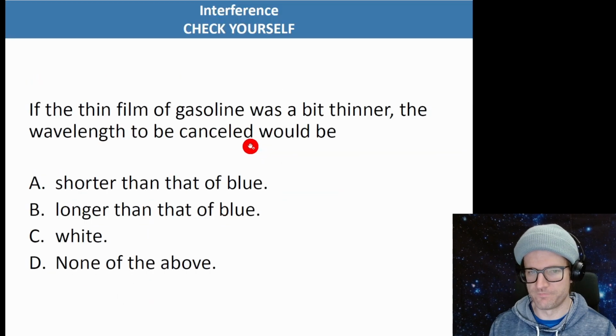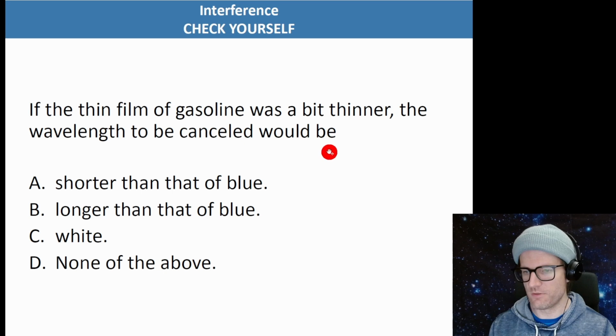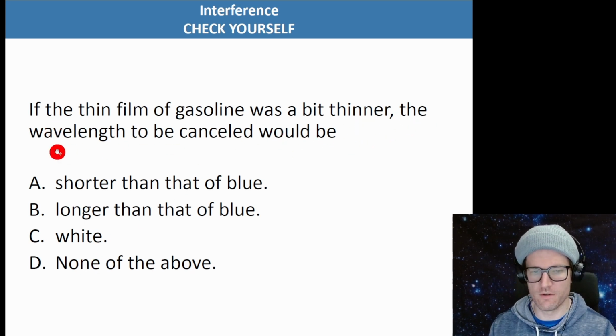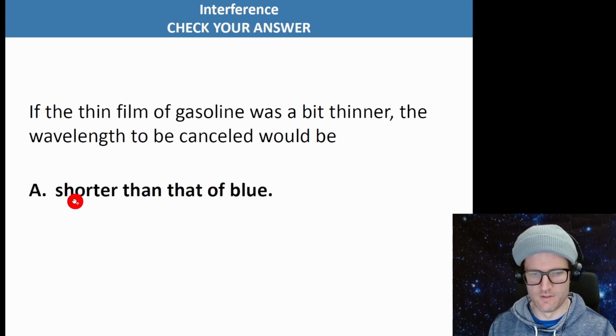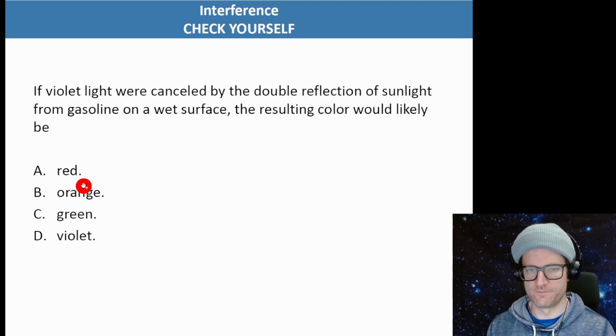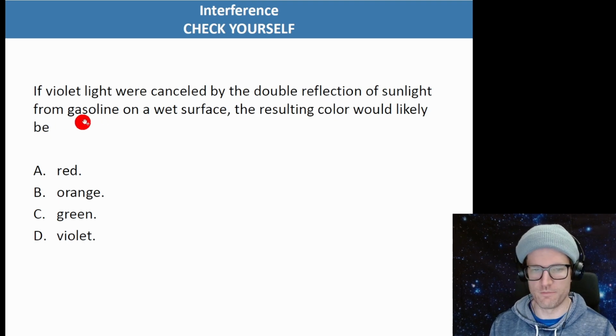Okay. If a thin film of gasoline was a bit thinner, the wavelength to be canceled would be probably, so we're talking about thinner. So I think we're talking about shorter wavelengths when it's thinner. Not sure why we're comparing it to blue here. That doesn't really make any sense. But shorter with thinner.